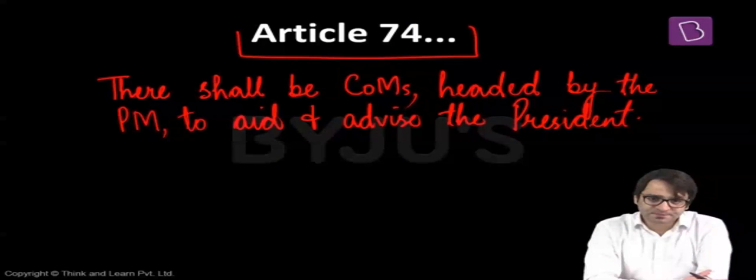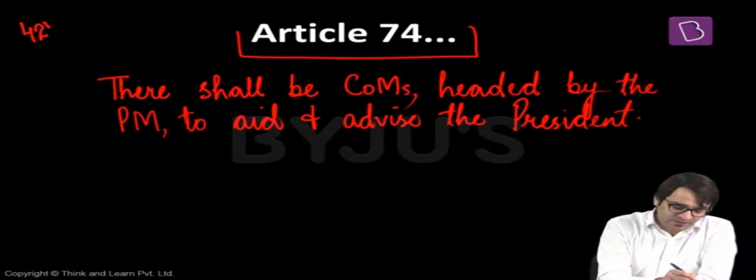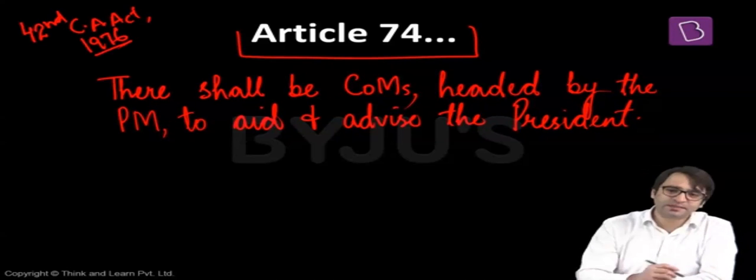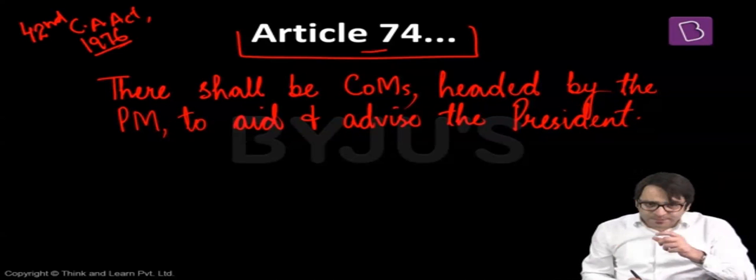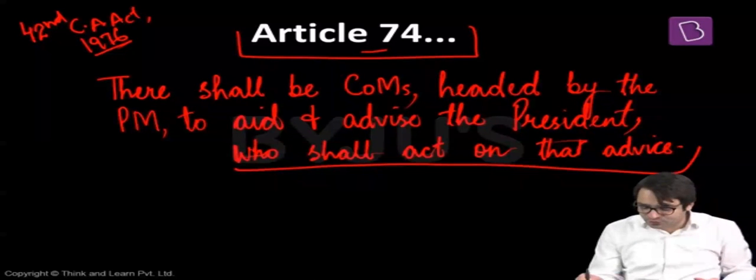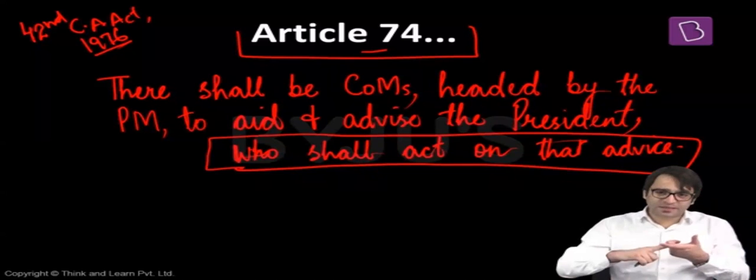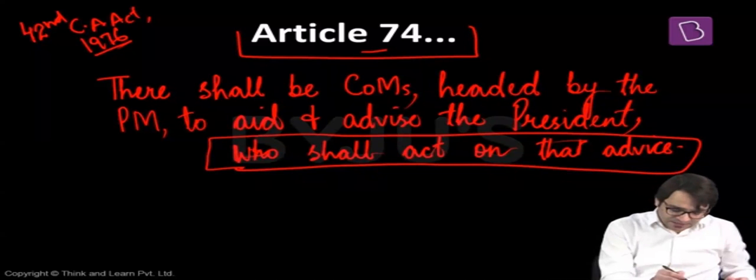Then came 1976. This was the year of emergency, and the Constitution was amended for the 42nd time. 42nd Constitutional Amendment Act. Indira Gandhi was the Prime Minister, and in this Constitutional Amendment Act, the Parliament amended the Constitution, amended Article 74, and made it absolutely clear. This line was added to Article 74 of the Indian Constitution. There shall be a Council of Ministers headed by the Prime Minister to aid and advise the President. This was what the original Constitution talked about.